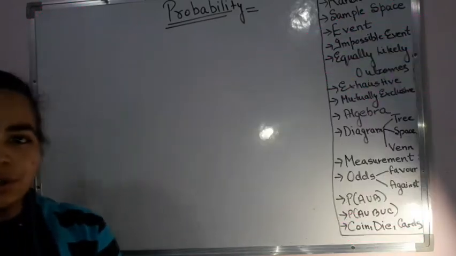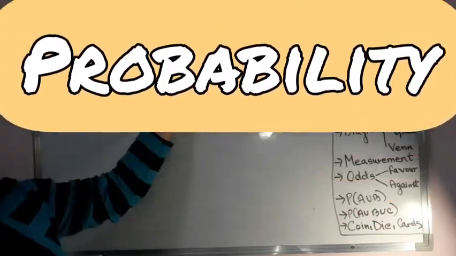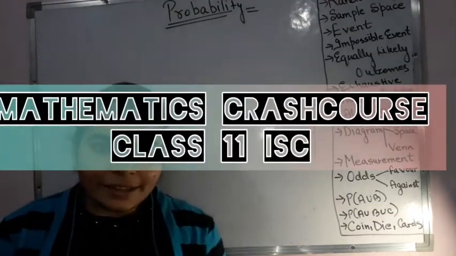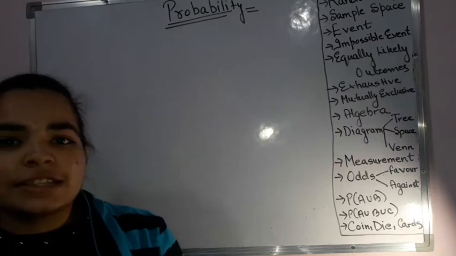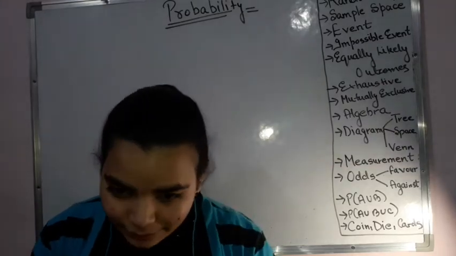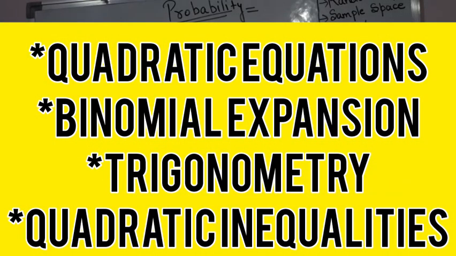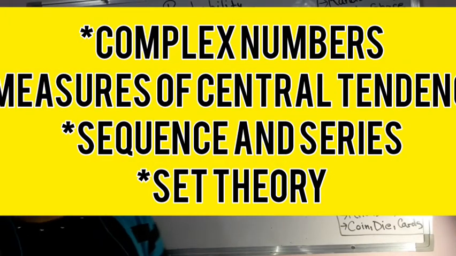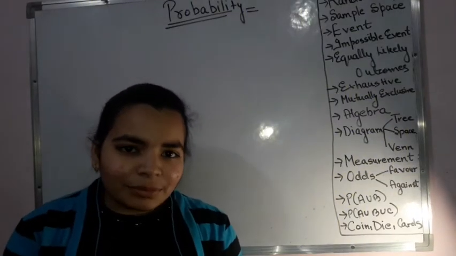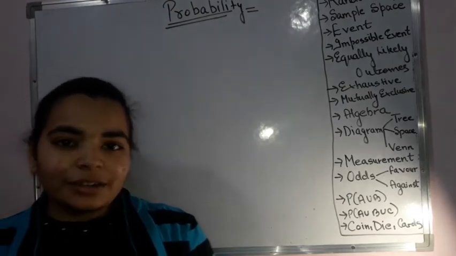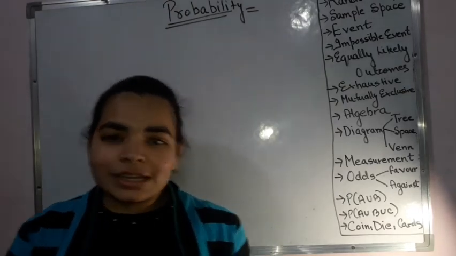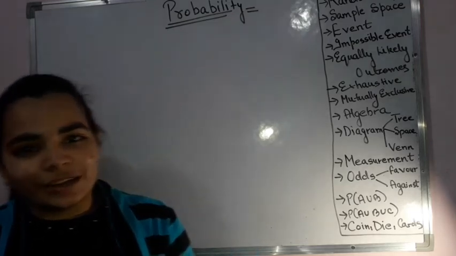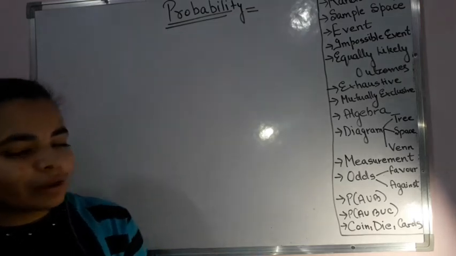Today we are going to do another topic from the series that we were having. The topic today is probability, and this I find to be one of the easiest chapters that you have in class 11. You have got this chapter in class 10th as well. So maybe something is there which is a revision for you, and something will be there which is going to be added in your syllabus this time. So why wait, and without any further delay, let us quickly start with it.